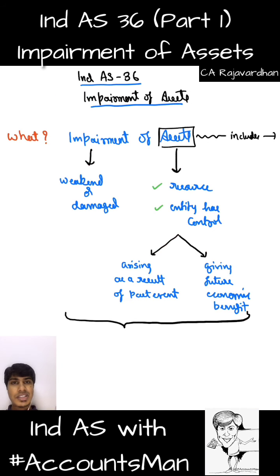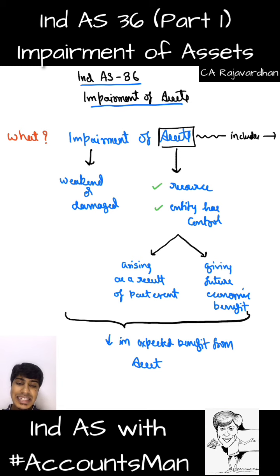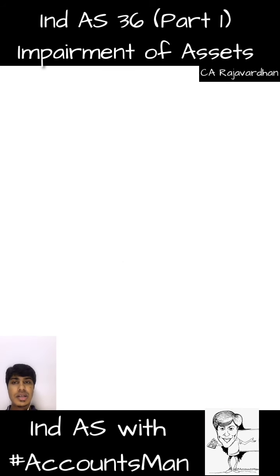So that is the discussion with respect to assets. When we see the words impairment and asset together, what do we mean? Impairment of assets means a decrease in the expected benefit from the asset. This is a very important term, so try and focus on it, and we need to build a little more on this to take the topic ahead. I'll take you to a different page, write this again and then explain it to you.